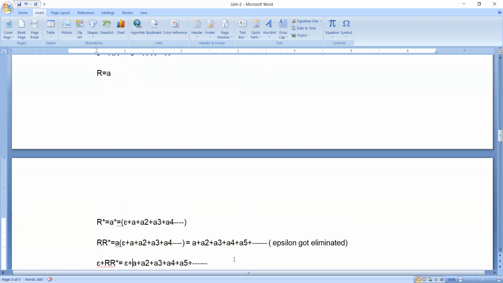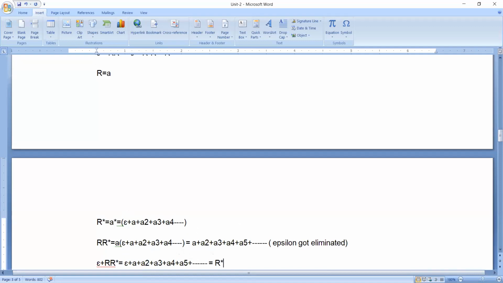What is this language consisting of? The least string which the language consists of is epsilon, then a square, a cube, a power 4, a power 5. Have you seen this already? Where have we seen epsilon, a square? So see here, this is the place where we are seeing that. Epsilon plus a square plus a cube plus a power 4. What is that expression? Which is nothing but R star.